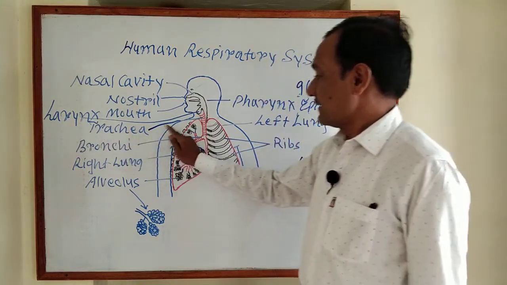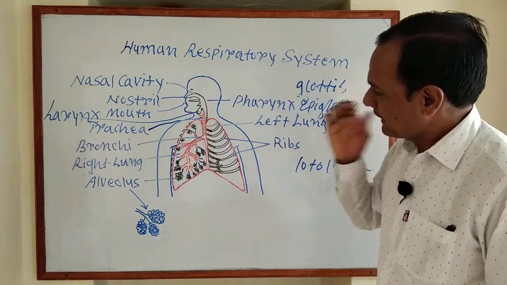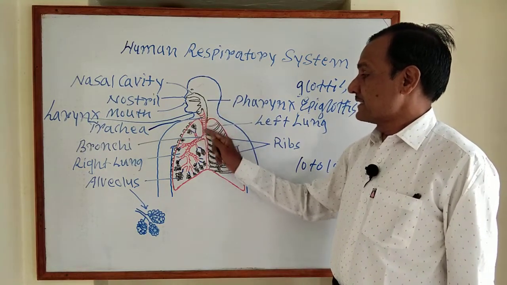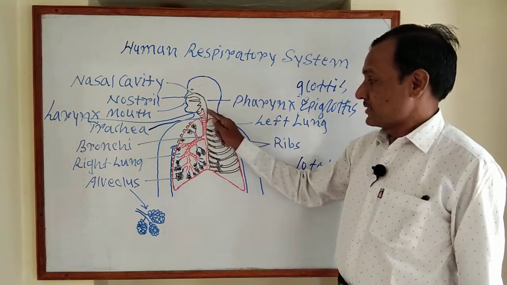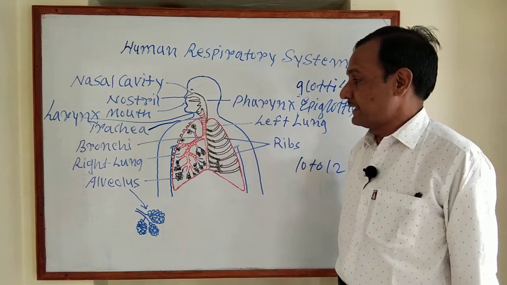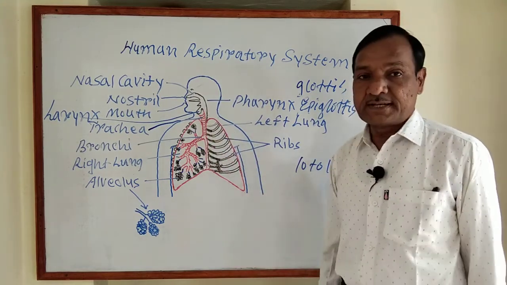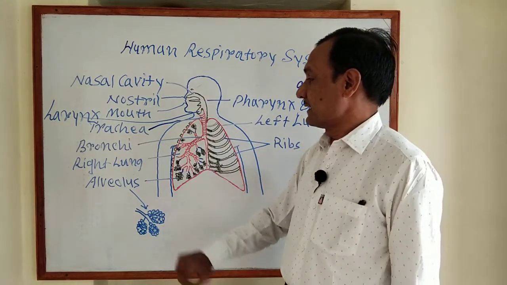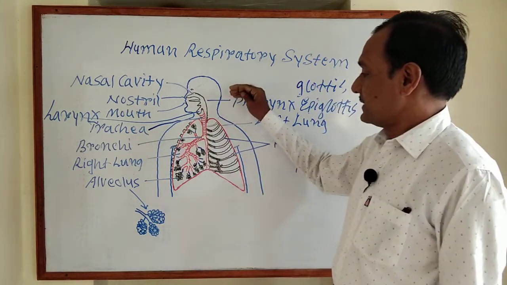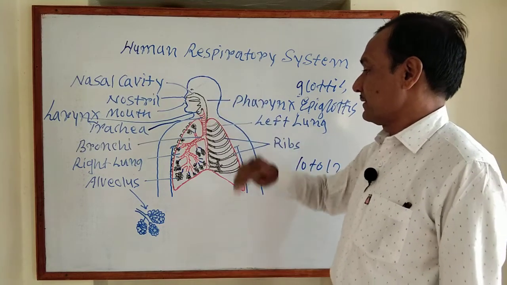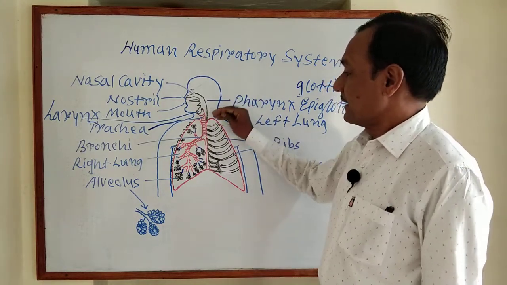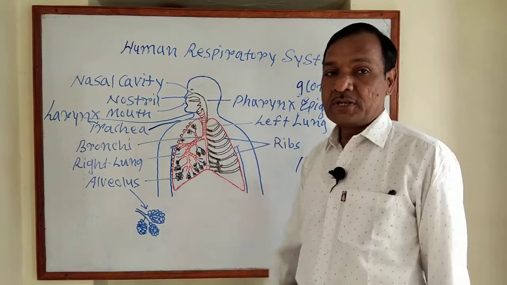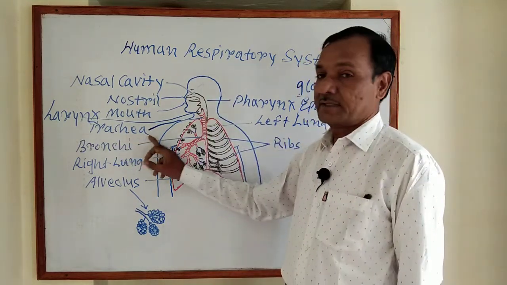The trachea is internally lined by ciliated pseudostratified epithelium and mucous glands. Its main function is to prevent the entry of unwanted particles into the lungs. That is the trachea.